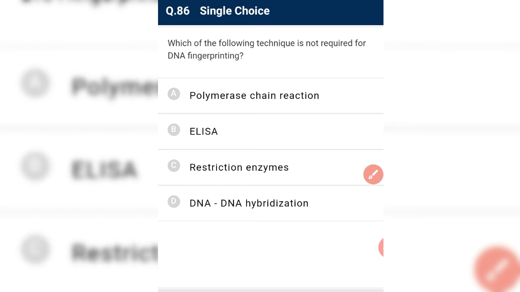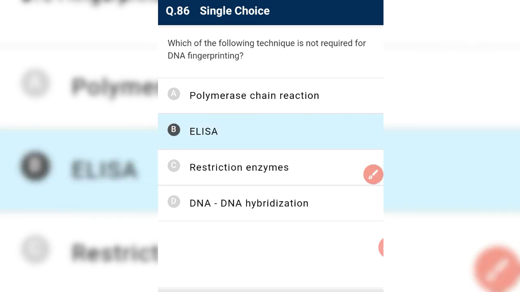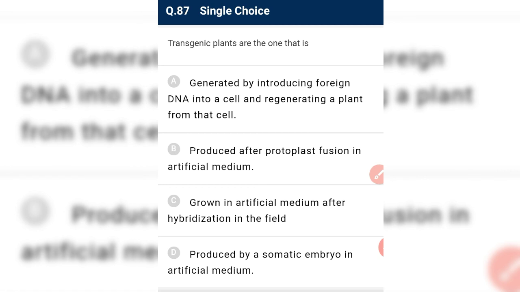Which of the following techniques is not required for DNA fingerprinting? PCR is required. No, ELISA, the enzyme-linked immunosorbent assay, is not required for DNA fingerprinting. Restriction enzyme, yes, required. DNA hybridization, yes, required. Transgenic plants are the ones generated by introducing a foreign DNA into a cell and generating the plant from that cell.